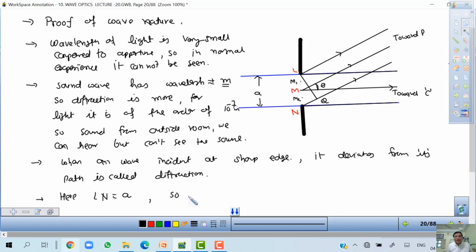So NQ is equal to A sin theta. Okay. So I take point P here. So when waves reach point P, what is the path difference between the two points which are at the ends, L and N?